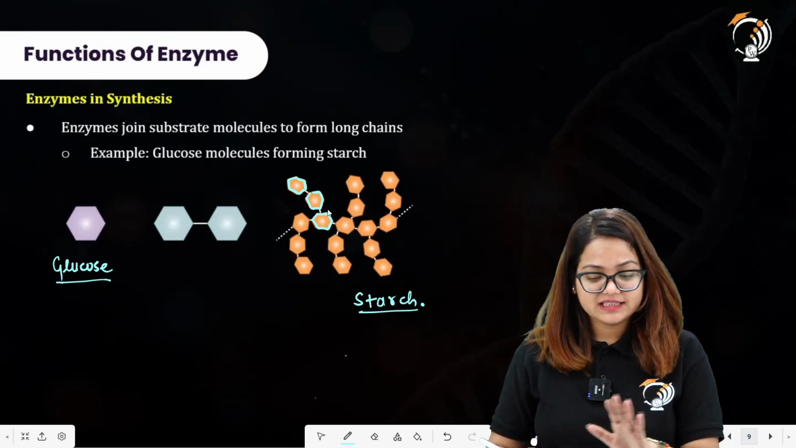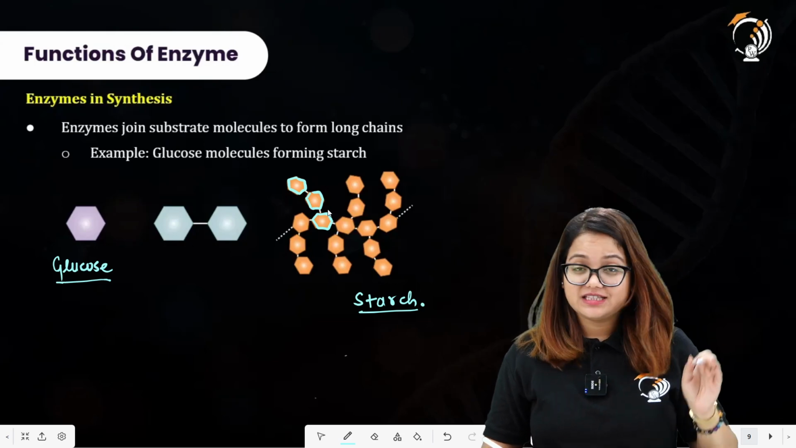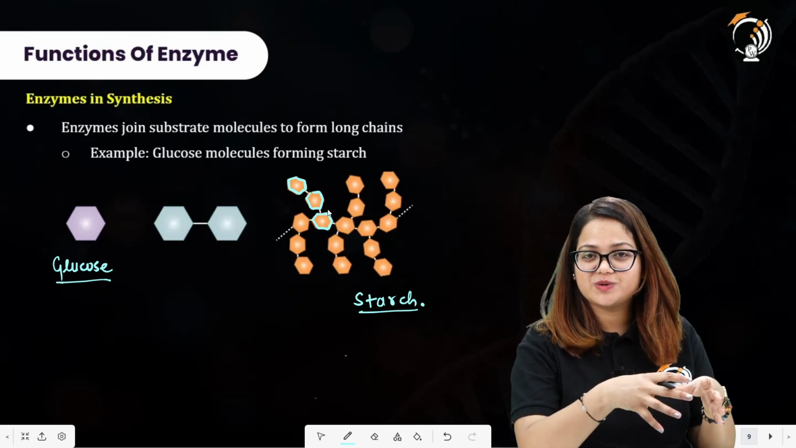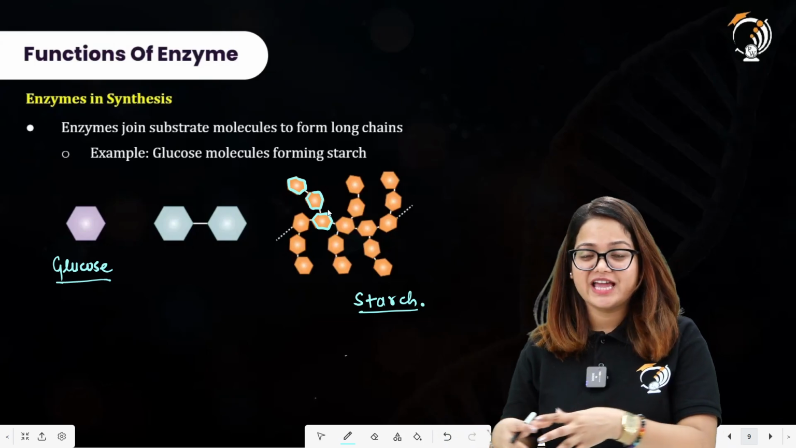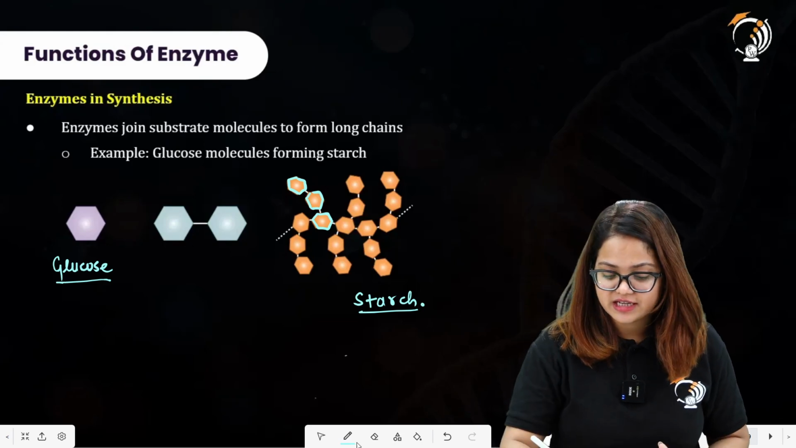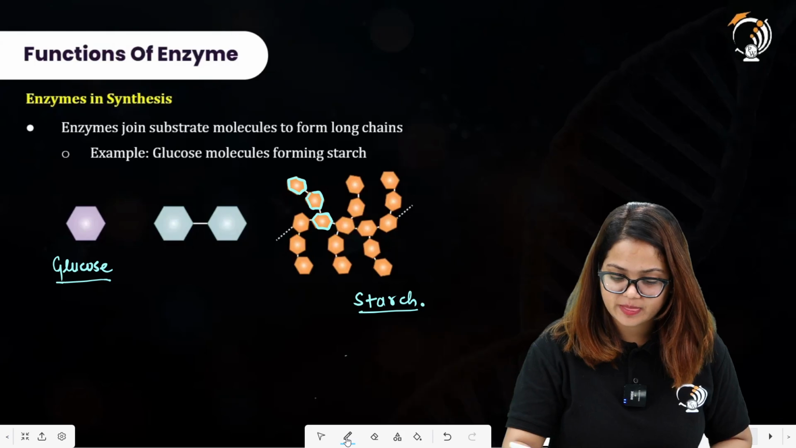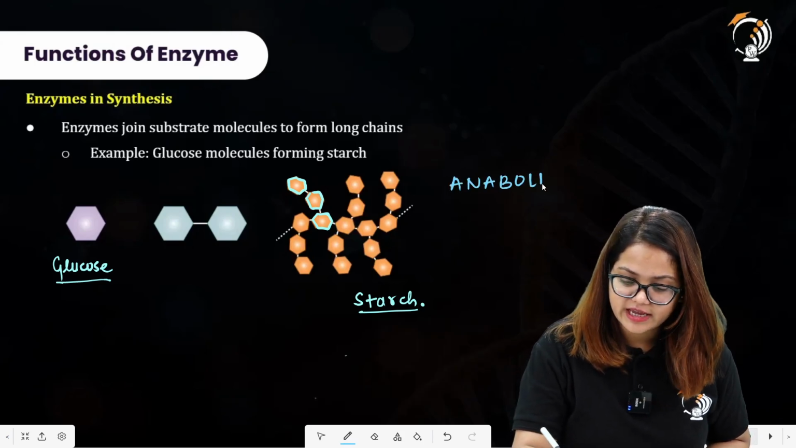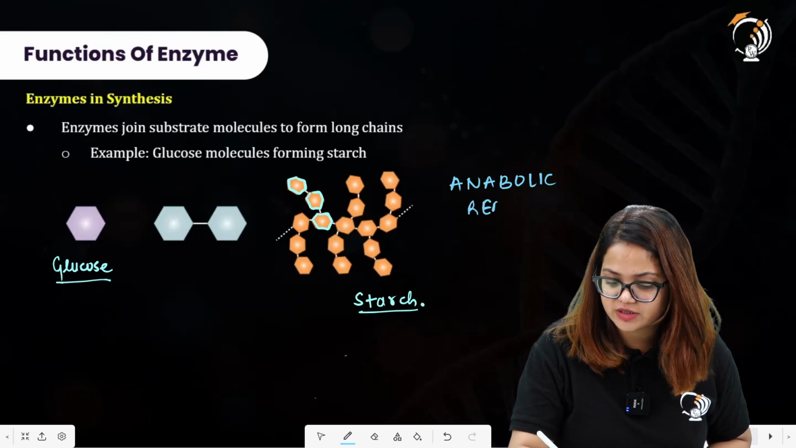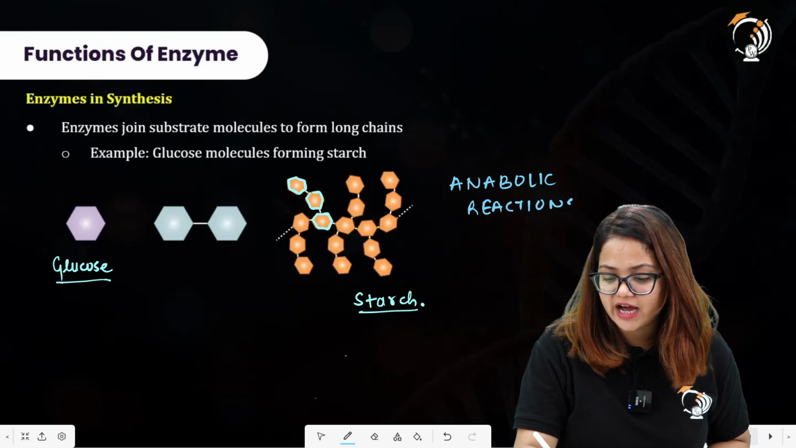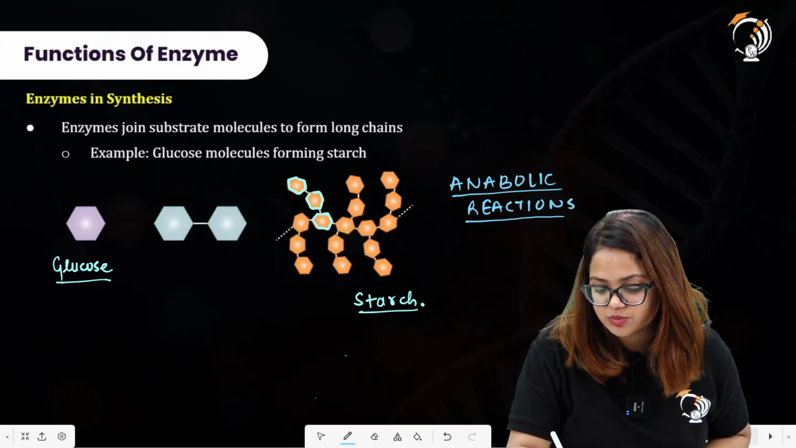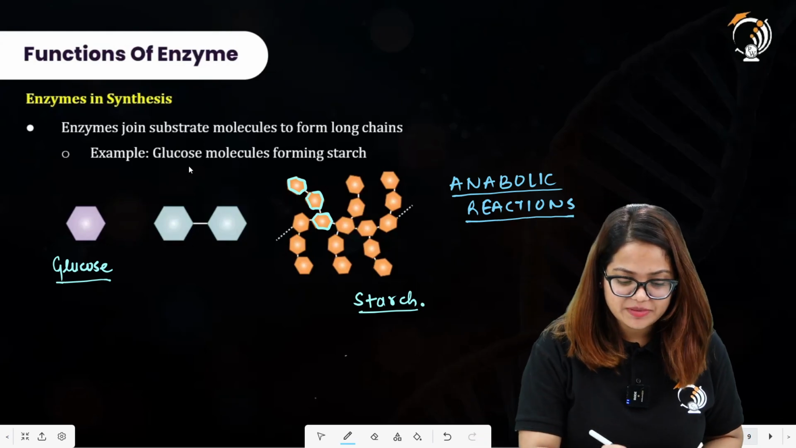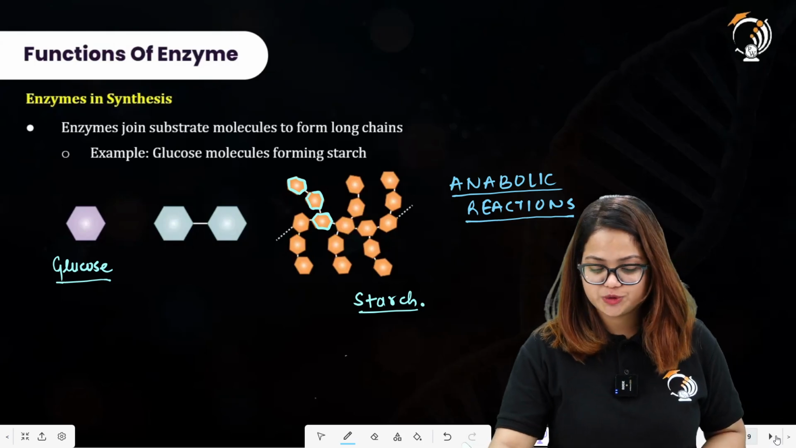All right. And here you can also see that the glucose is being converted into the starch, and these smaller molecules are being converted into larger molecules. And what is this kind of reaction? This is an anabolic reaction, in which smaller molecules are converted into larger molecules by utilizing energy. All right, an example is glucose molecules forming the starch.